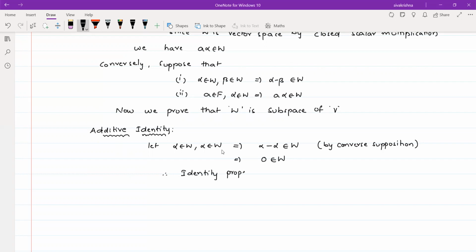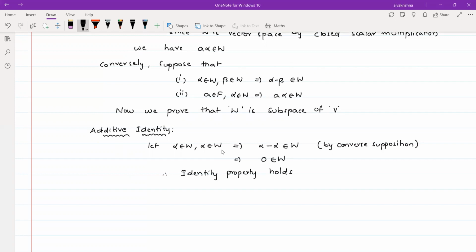So what is the identity property with respect to plus? We have to say that 0 belongs to that particular set. So whenever you say that 0 belongs to that particular set, then clearly the identity property holds. Yes, here clearly 0 belongs to W. So one property is clear.